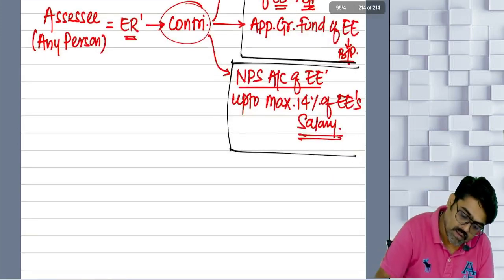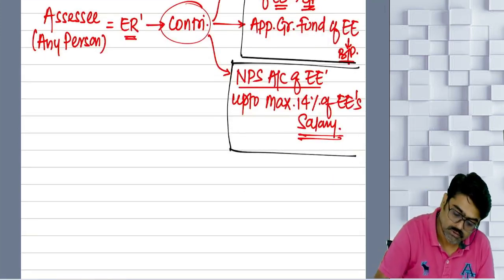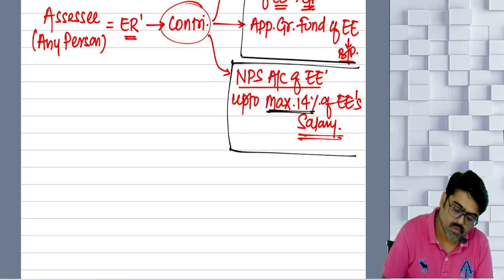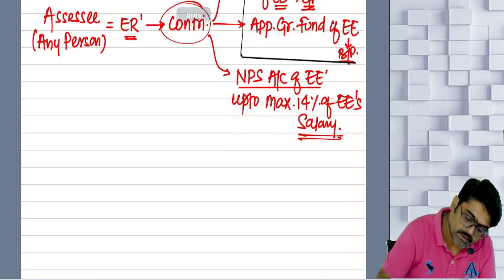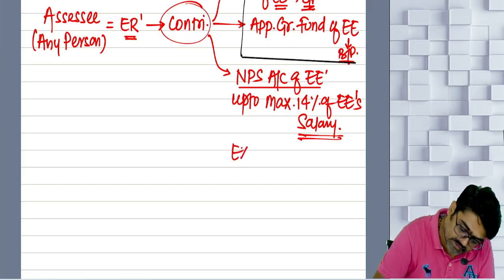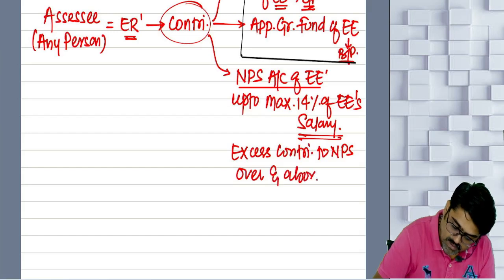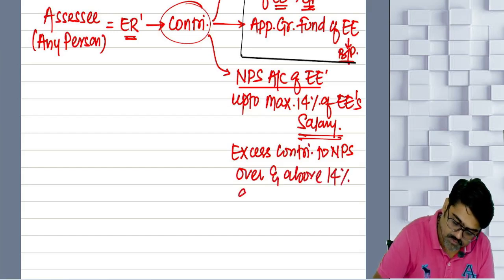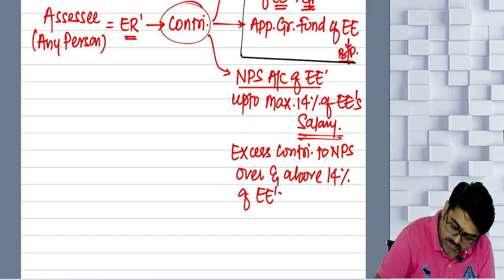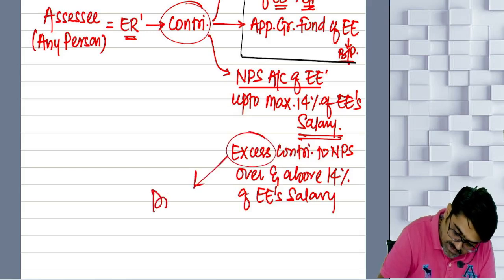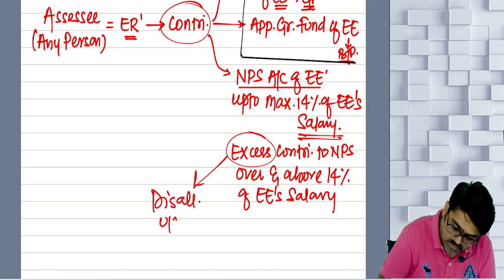So here, how much actually you can contribute? Maximum 14%. Now if any excess is contributed, excess contribution to NPS over and above 14% of employees' salary, that excess will be disallowed, and that is given in section 40A subsection 9.